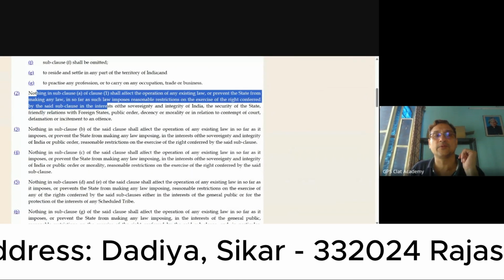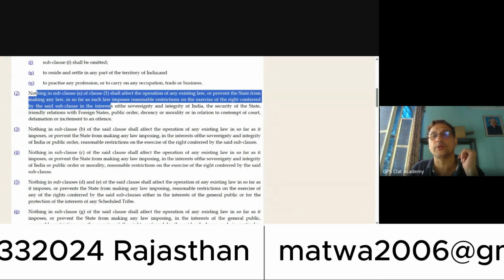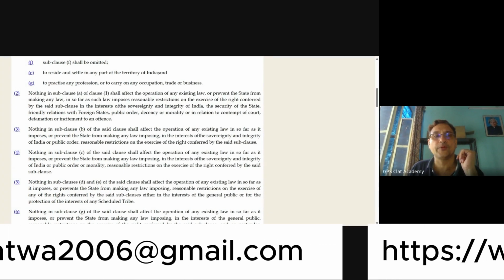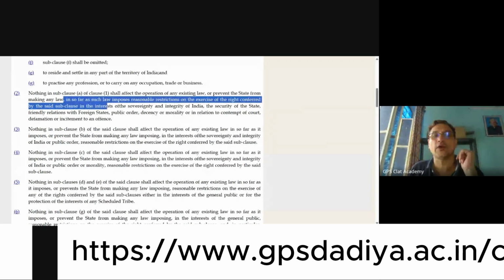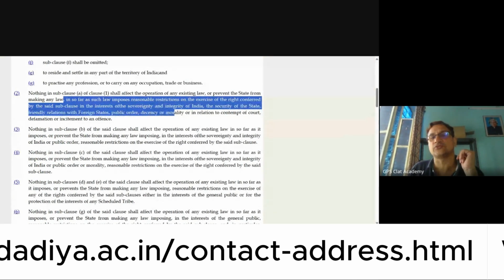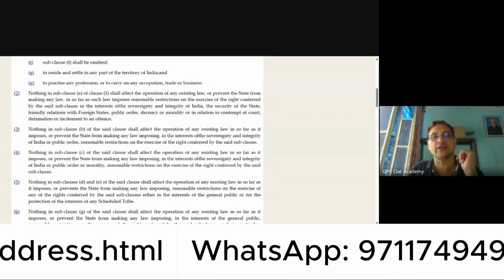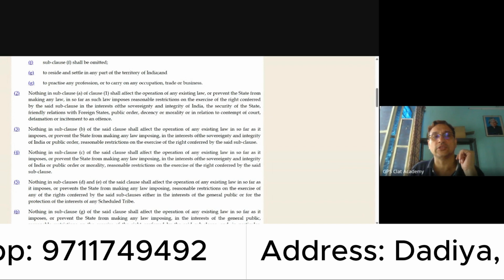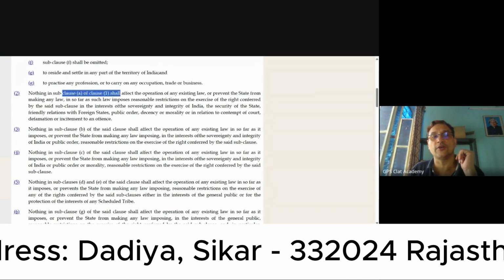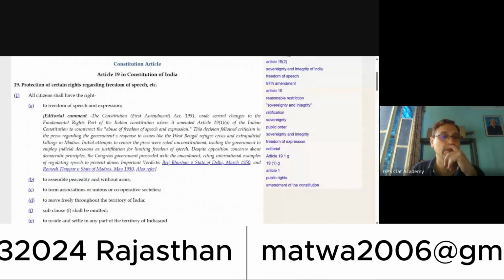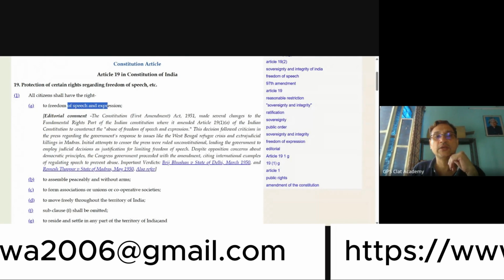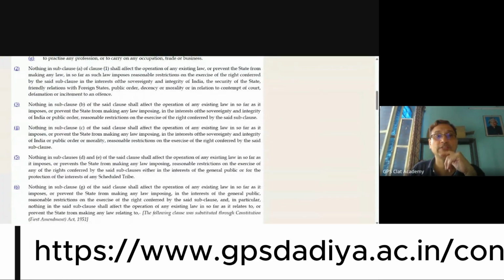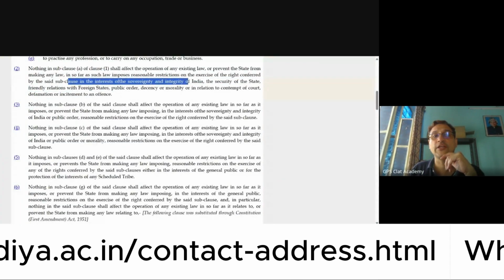Nothing in sub-clause (a) of Clause 1 shall affect the operation of any existing law or prevent the state from making any law in so far as the law imposes reasonable restrictions on the exercise of the right conferred by the said sub-clause. Said sub-clause is sub-clause (a) of Clause 1, which basically talks about the freedom of speech and expression. Right now, said sub-clause: in the interest of sovereignty and integrity of India.